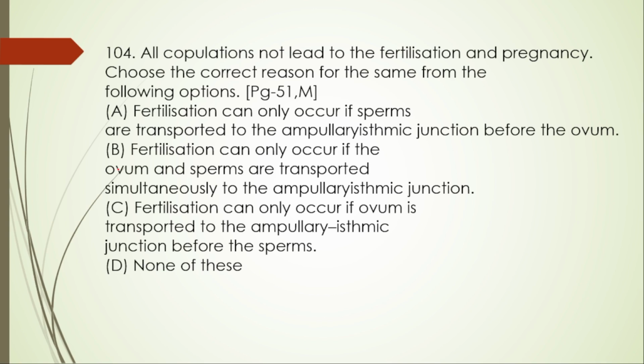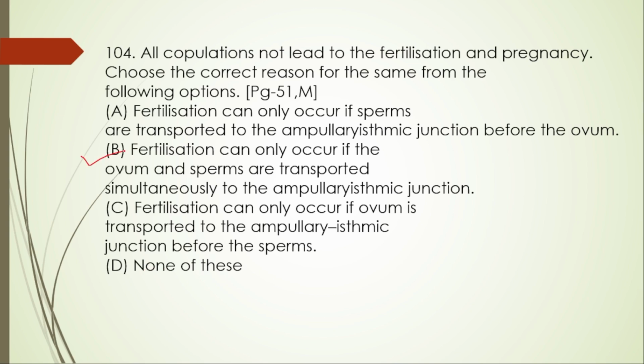All copulations do not lead to fertilization and pregnancy. Choose the correct reason for the same from the following options. A. Fertilization can only occur if sperms are transported to the ampullary isthmus junction before the ovum. B. Fertilization can only occur if the ovum and sperms are transported simultaneously to the ampullary isthmus junction. C. Fertilization can only occur if the ovum is transported to the ampullary isthmus junction before the sperms. And D. None of these.